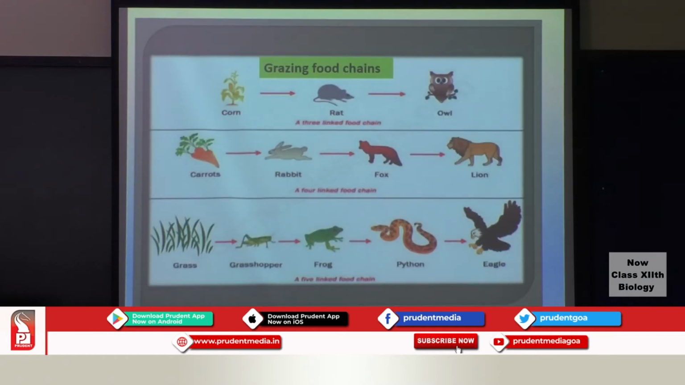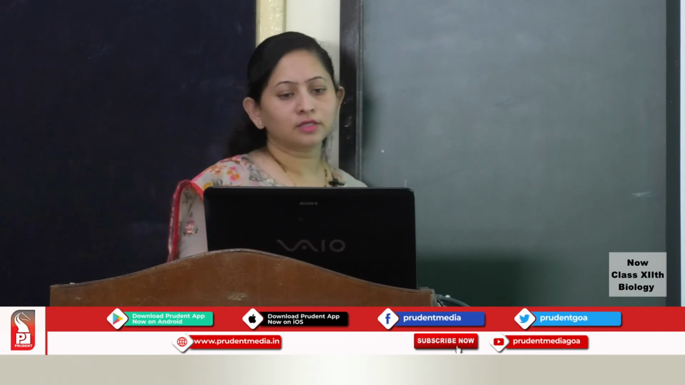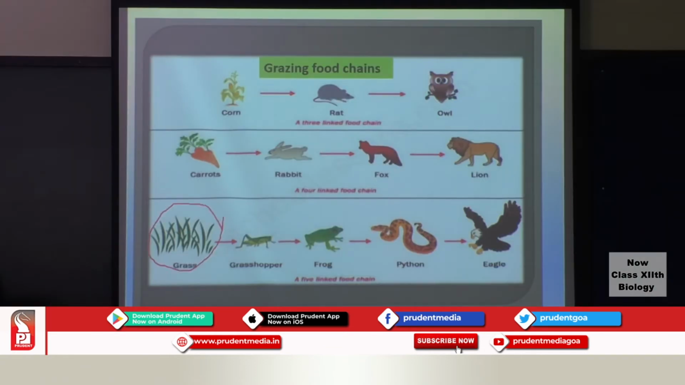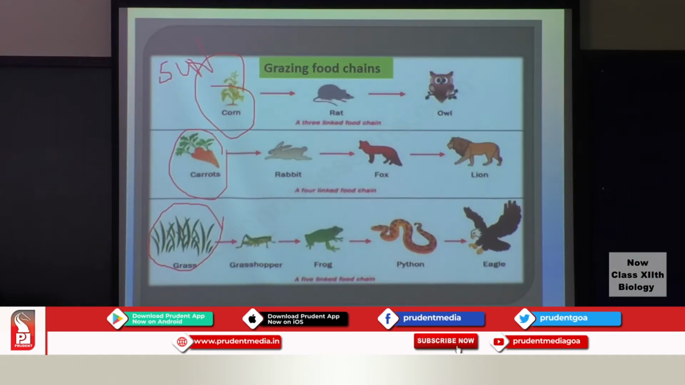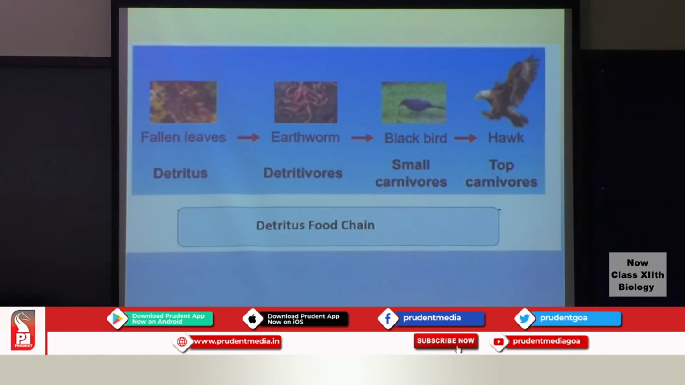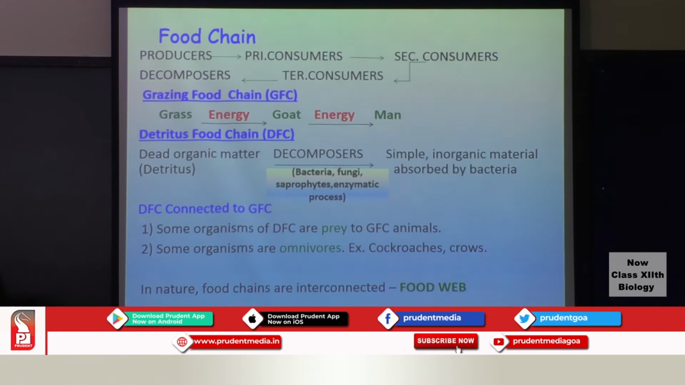So here, these are some examples of the grazing food chain. In this case, it begins with the producers. Always the grazing food chain will begin with the producers. And the source of energy here will be the sun. Next, the detritus food chain. It will begin with the detritivores and the energy will come from the detritus in the detritus food chain.